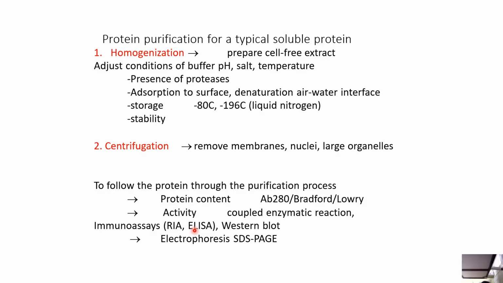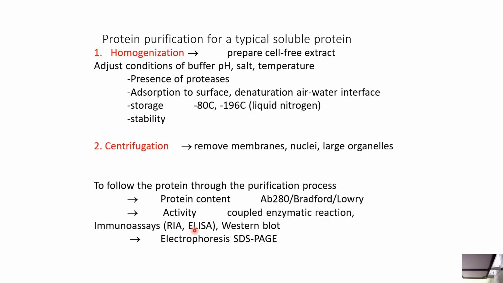So, what is the protein purification step-by-step process? Homogenization, prepare a cell-free extract, adjust conditions of buffer, pH, salt, temperature, presence of proteases, adsorption to surface, denaturation, air-water interface, storage at minus 80 and minus 196 Celsius. Stability. The centrifugation removes membrane, nuclei, and large organelles. We need to follow the protein through the purification process.